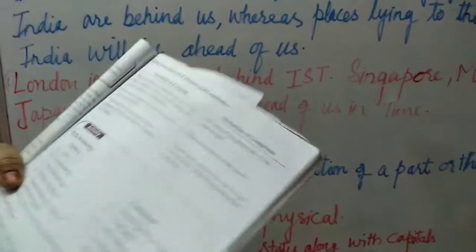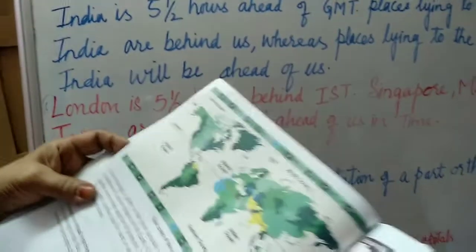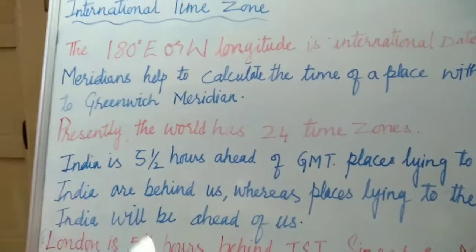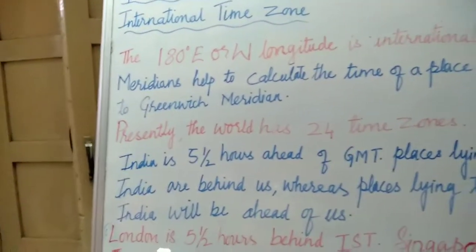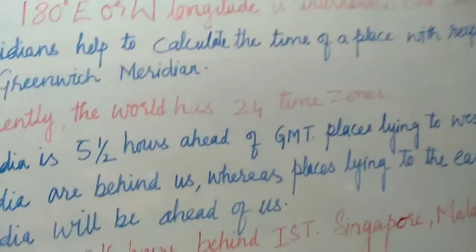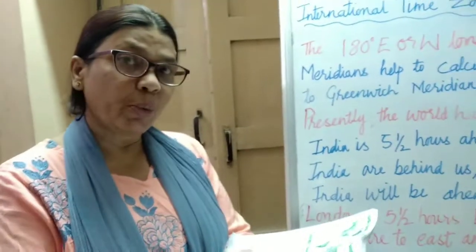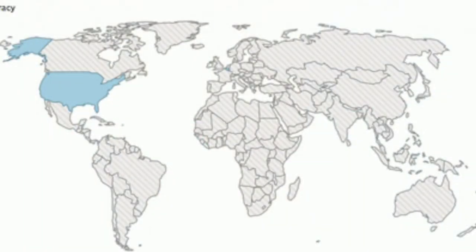This is how to compare the time, international time. So, though the globe is very accurate in showing the size, shape and location of various places, there are certain shortcomings. We cannot use the globe wherever we go. It is very difficult to carry the globe everywhere. So, what do we do? We have taken the help of maps. So let's see what maps are.